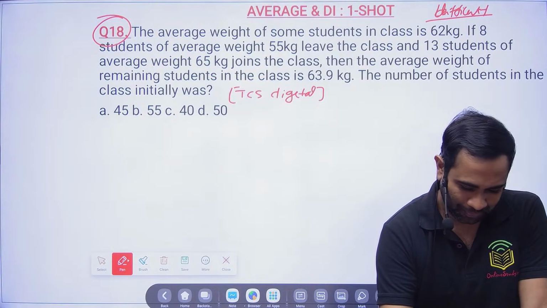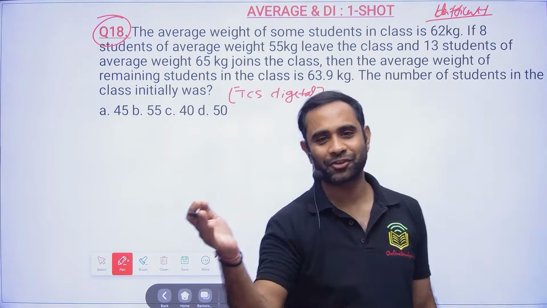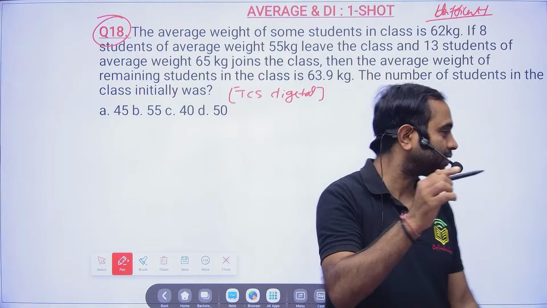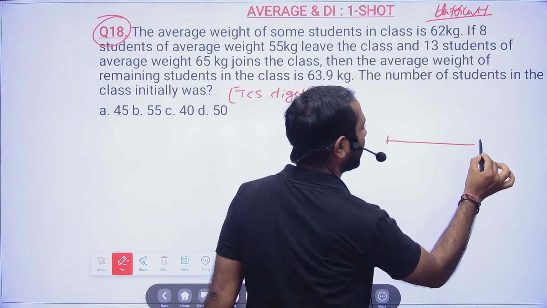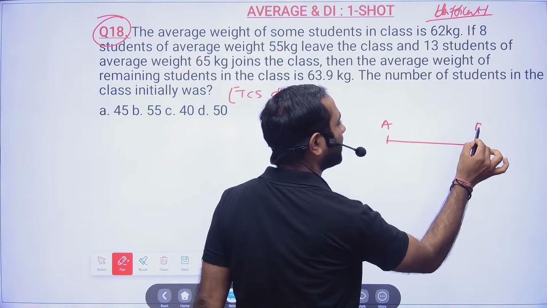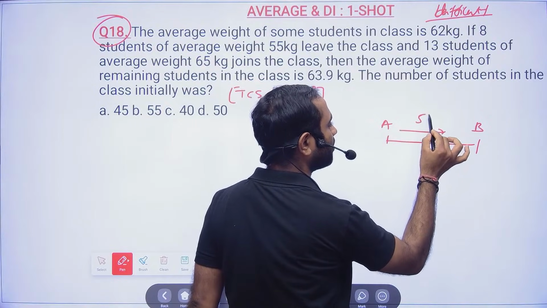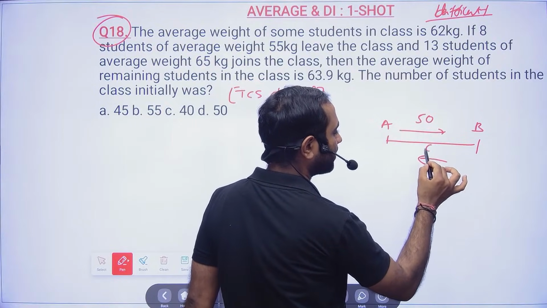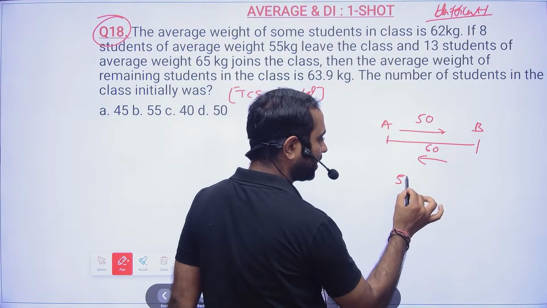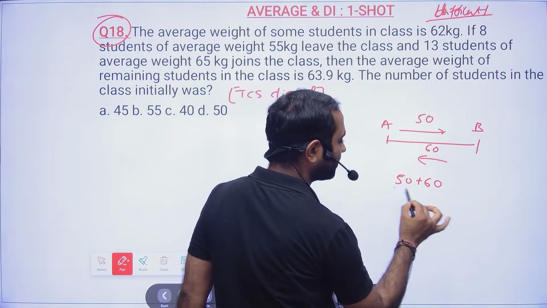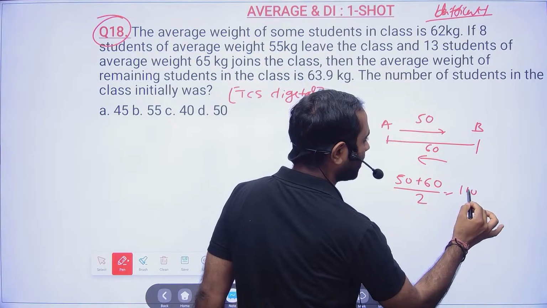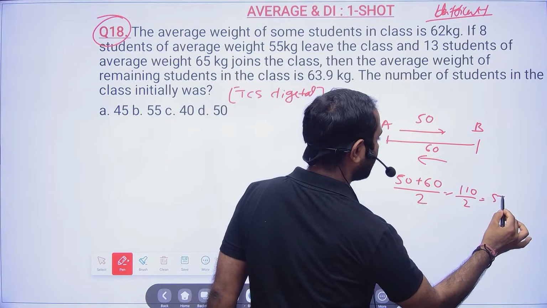See, the same thing happens in average speed. If one person goes from A to B at 50 kilometer speed and comes back at 60 kilometer speed, then what is the average speed? Now if you do 50 plus 60 divided by 2, it will be 110 by 2, which is 55, right?